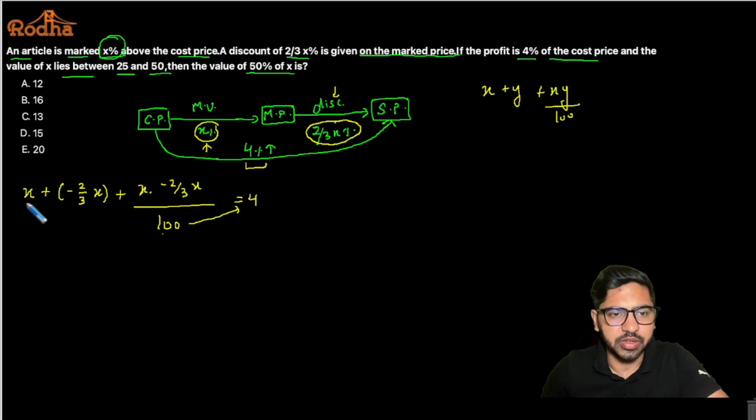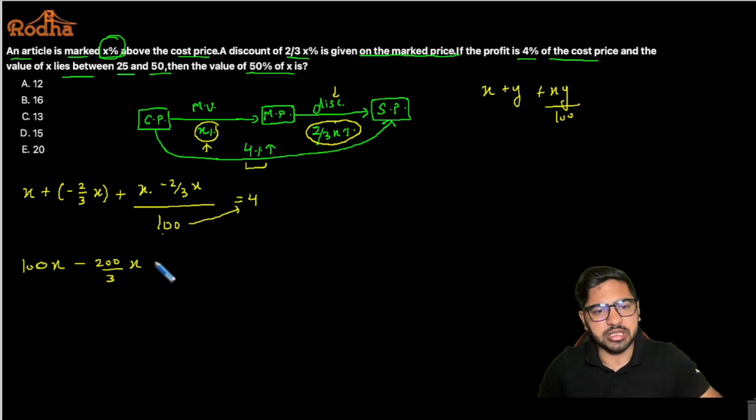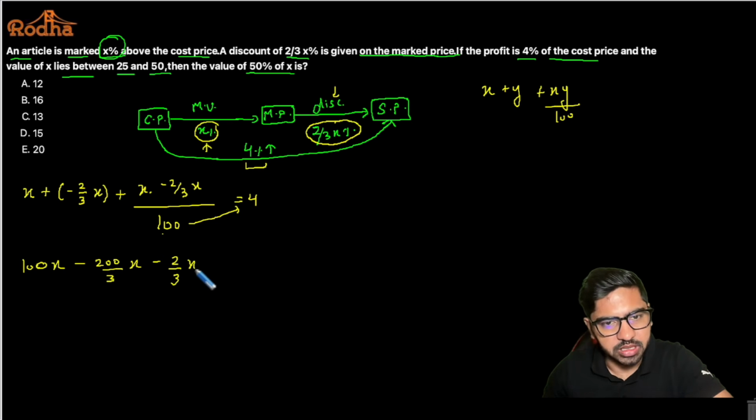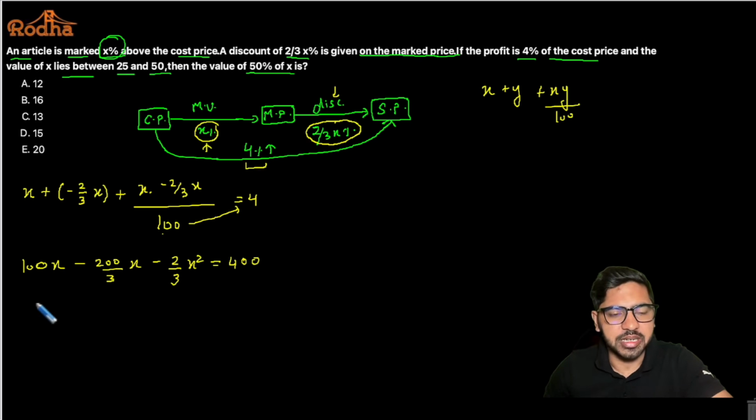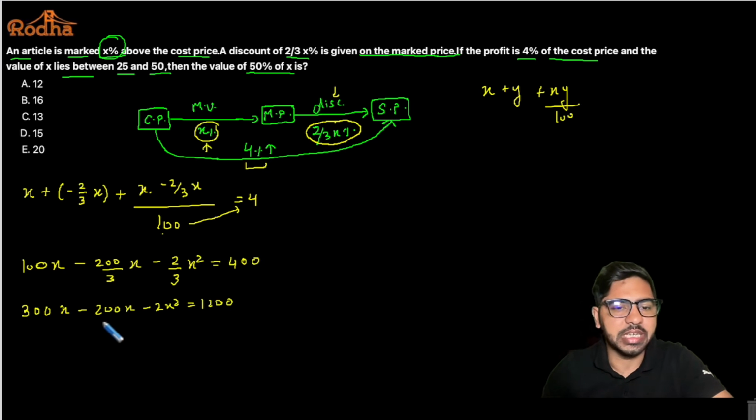So what will I get? 100 into x will be 100x, right? Minus 100 into 2 will be 200 by 3x, right? And this will be nothing but minus x into minus 2 by 3x, which is minus 2 by 3 x square, and that 100 goes on the other side, so this will become 400 now, right? Now multiply by 3 as well. So if I multiply by 3, I'll get my final equation as 300x minus 200x minus 2x square is equal to 1200, right?